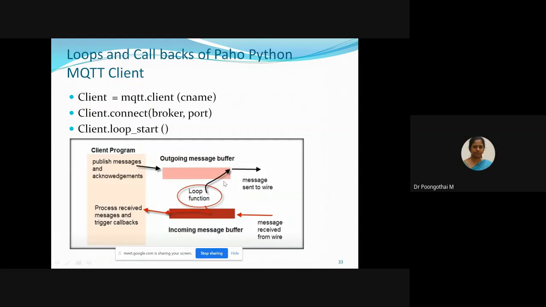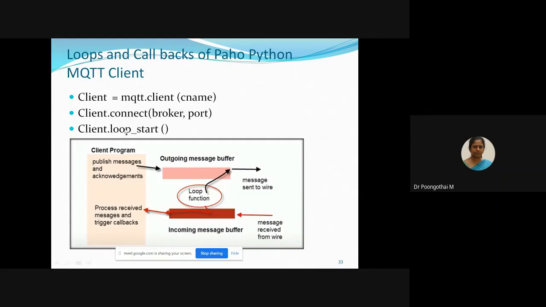So when writing code using the Paho Python MQTT client, you have to use the loop function. The construction of the code: first step, create a client object, then you connect to the broker, and then you start a loop. Okay, so this is a very important statement to process your callback functions.